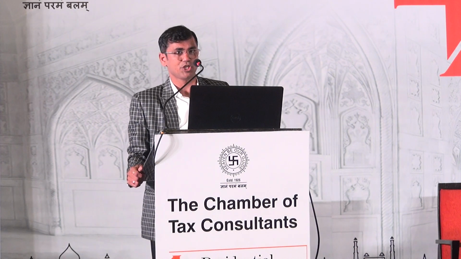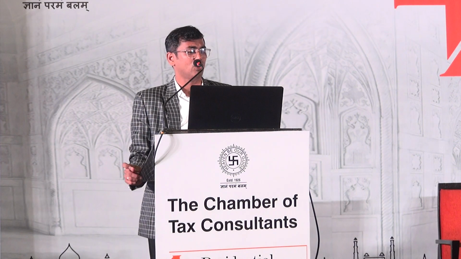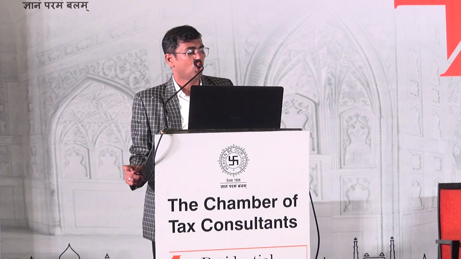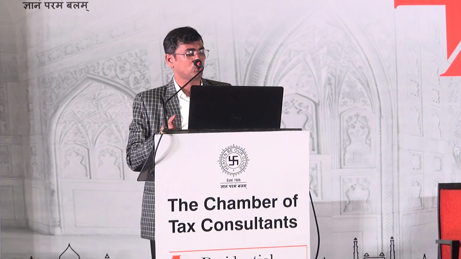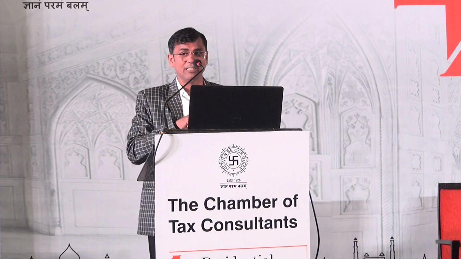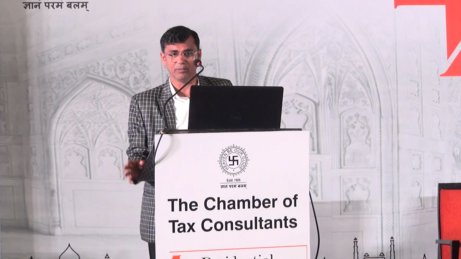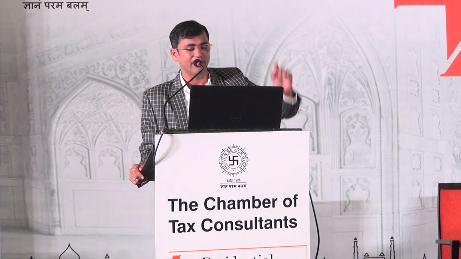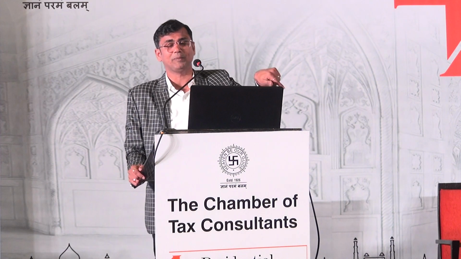It covers 3 situations. Number 1, the gain relates to revaluation of any capital asset or valuation of self-generated asset or goodwill of the specified entity. Second, the capital gain relates to a capital asset received by the partner from the specified entity, and third, it doesn't relate to any of the above. If you see the second one, the middle one, the capital gain relates only to a capital asset received by the partner from the specified entity.